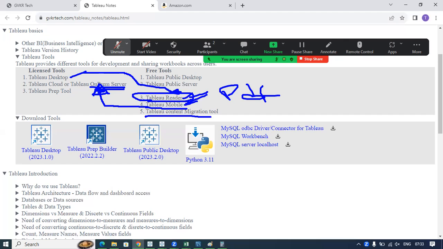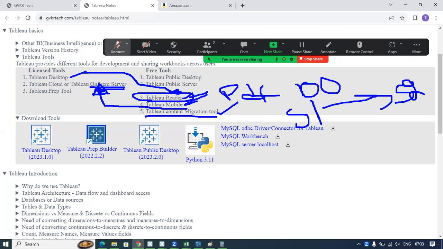And we have the Tableau Content Migration Tool. It is used purely for migration purposes. For example, I have created 100 dashboards in Tableau Server one. After some time, or after 1 or 2 years, I want to migrate or publish all these 100 dashboards to server two.